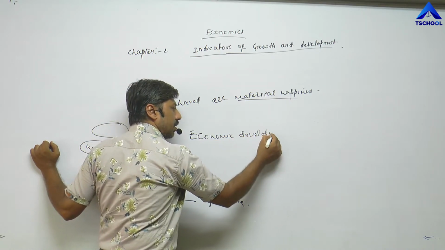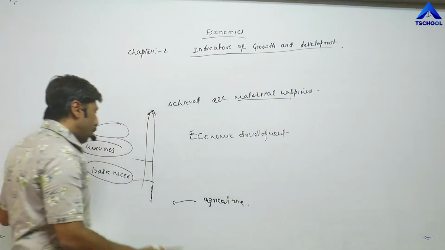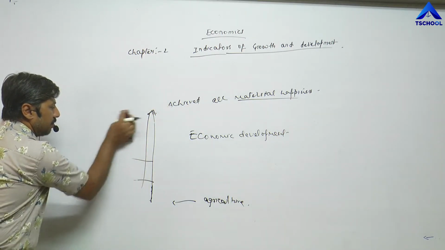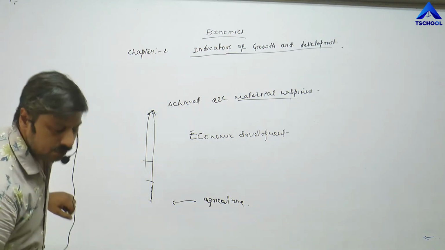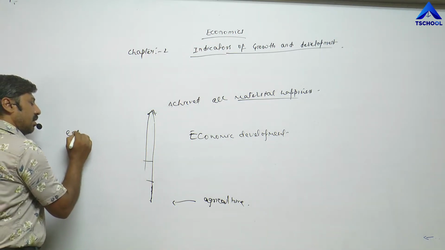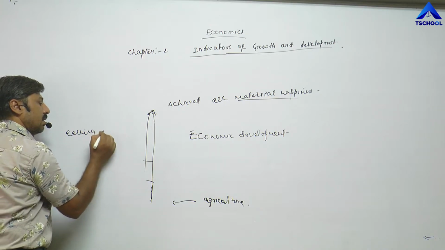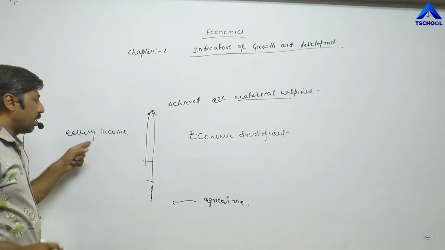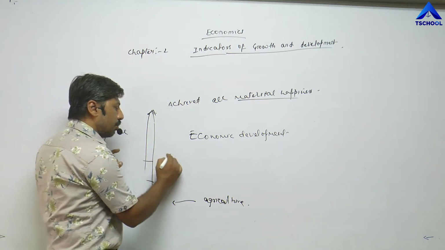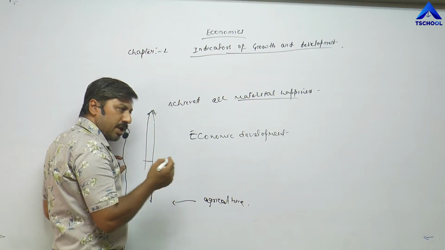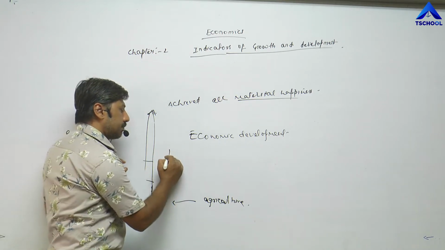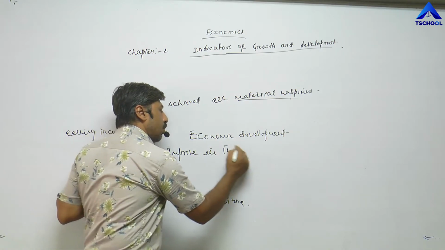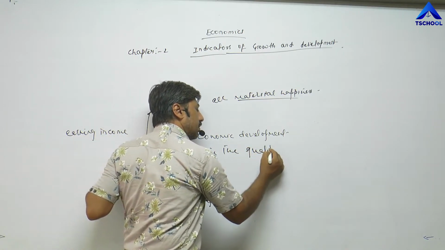Economic development means, what is economic development? One side he started earning income, and another side, with this earned income, he tried to purchase or bring improvement in the quality of his life.